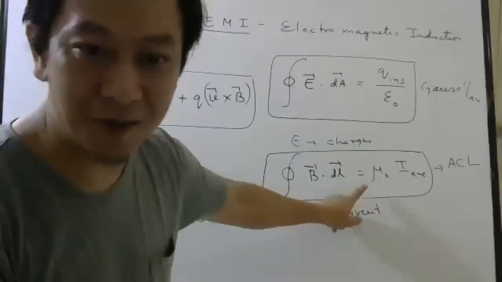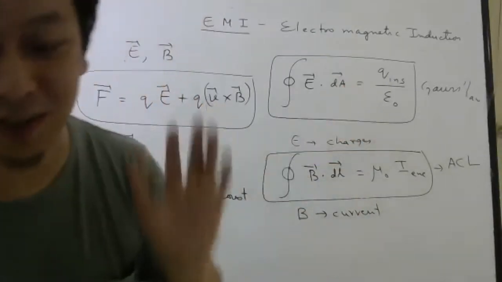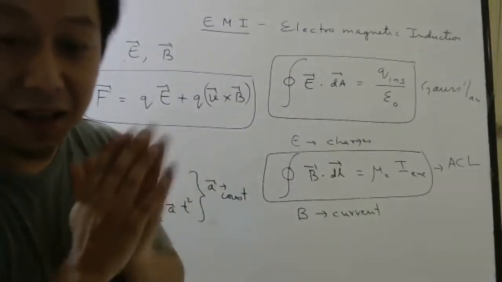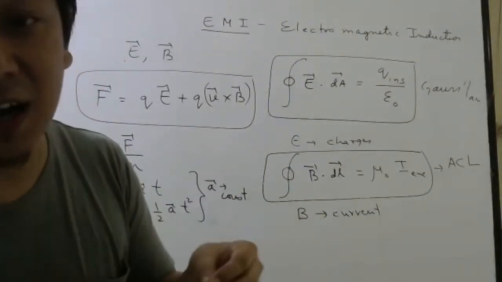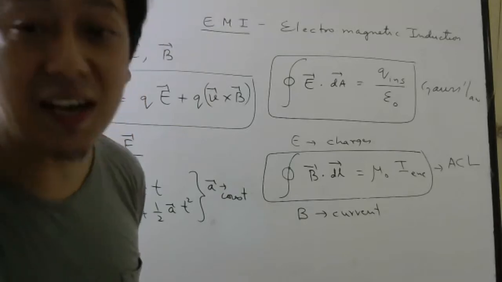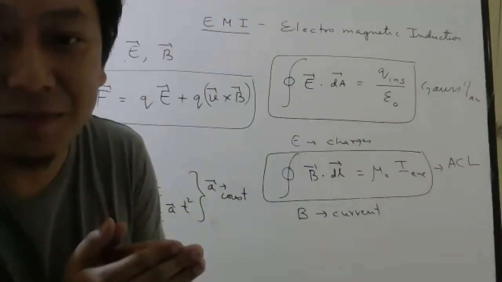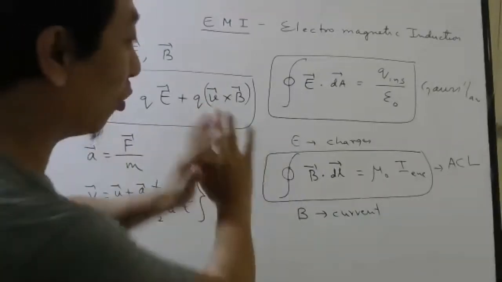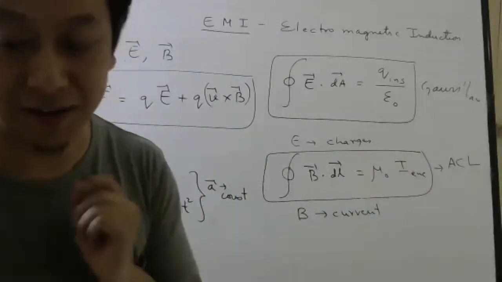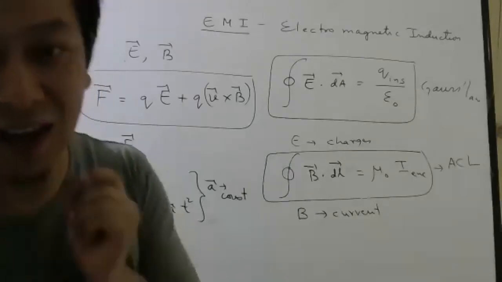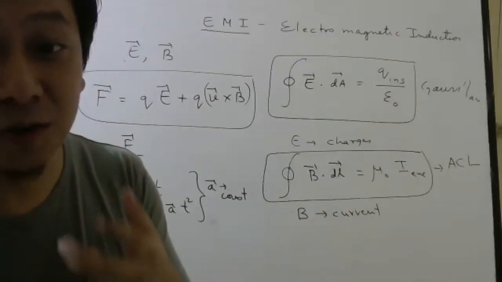Biot-Savart's law also we can use here, and here we can use Coulomb's law. So students, everything about the moving charge we can find. So you feel like electricity and magnetism should be completed, should be over in this chapter. But we will realize that we will need new laws.